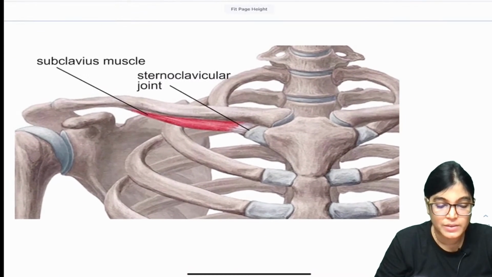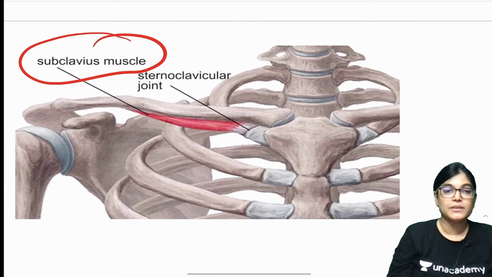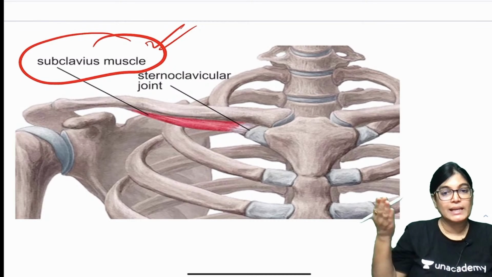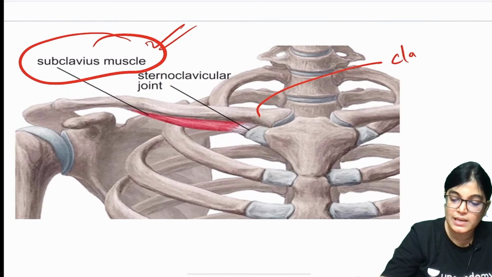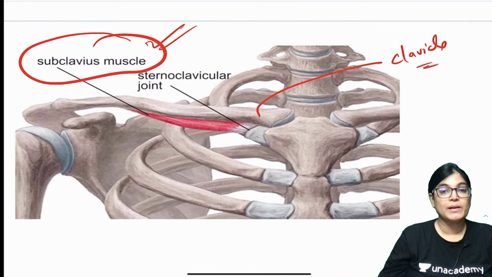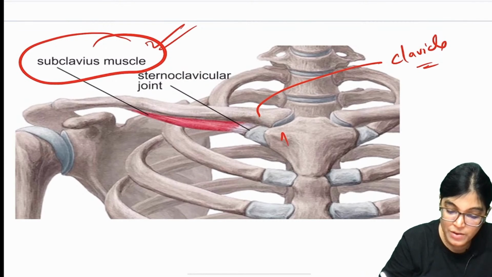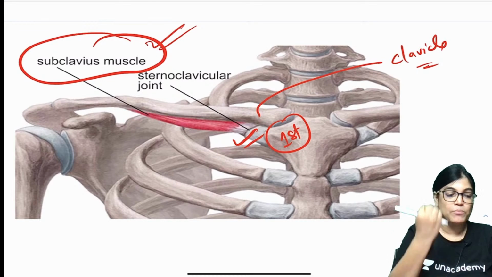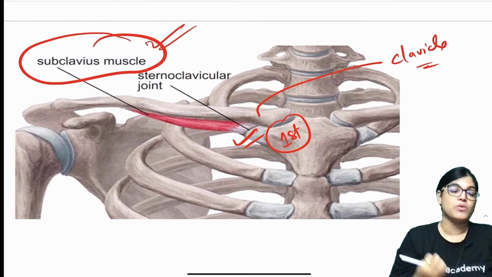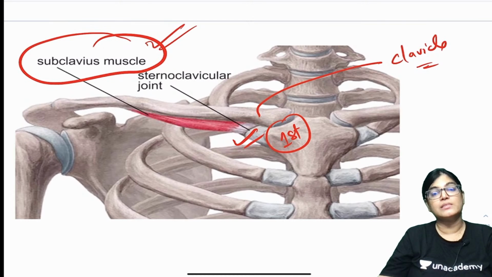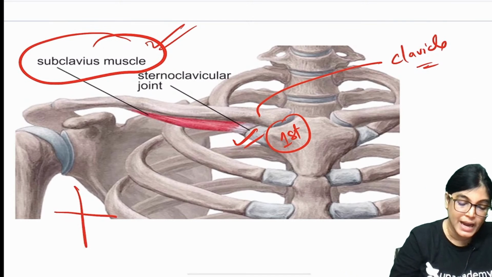Now let me tell you about the subclavius muscle. This can be a confusion for you, because subclavius muscle is attached onto the clavicle inferior aspect. Which bone is this? This is the clavicle bone, and you can see on the inferior aspect, the subclavian groove, the subclavius muscle is attached from the first rib going to the subclavian groove, but it is supporting the clavicle from inferior aspect. The sternoclavicular joint is also supporting the sternum and clavicle, but none of these can be the correct answer.